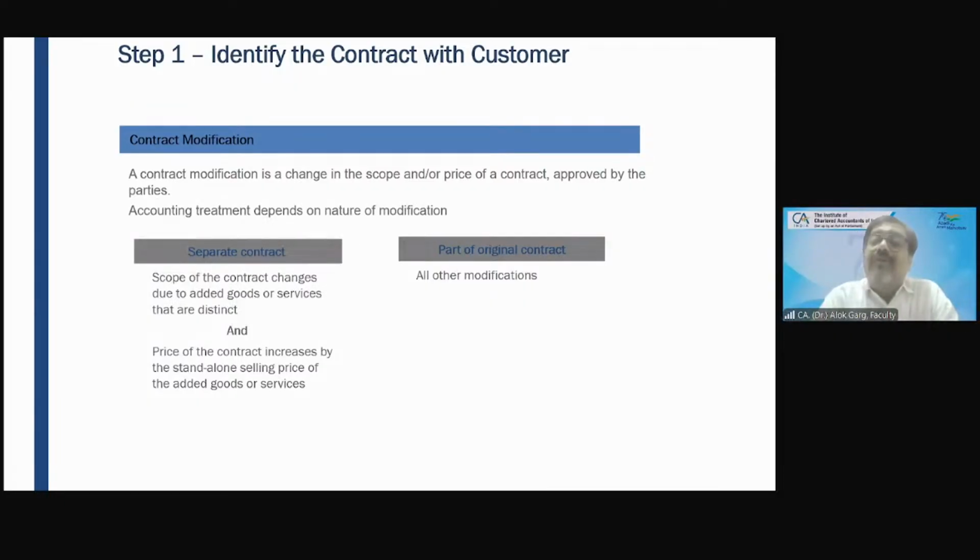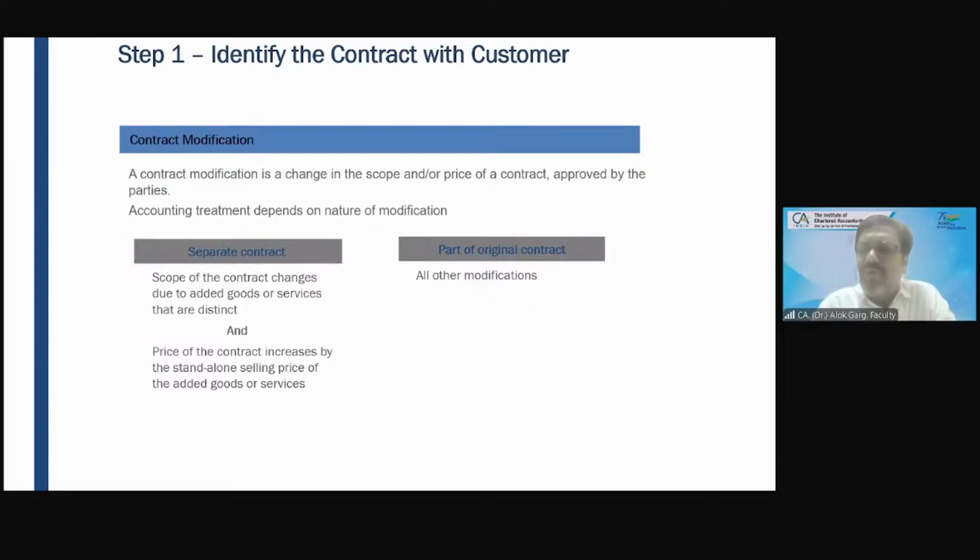Right? Contract modification. How will contract modification be dealt with? How will you treat contract modification? You are a customer, okay? You have already agreed to buy 10 units of a product. The supplier has delivered 4 units. Now you decide to extend these 10 units to 20 units. So is it a contract modification or not?